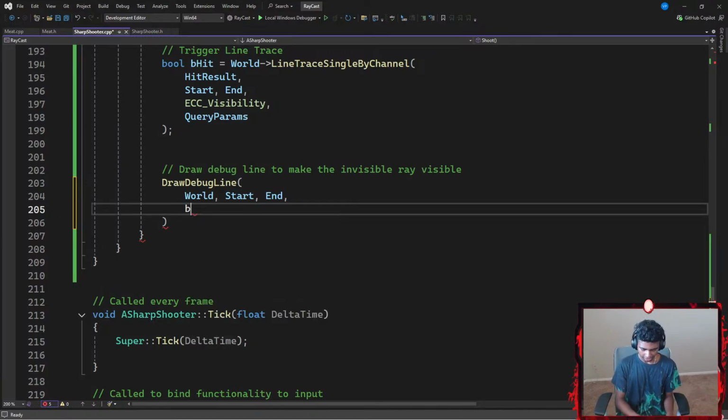Let's go with something like a boolean hit variable. If my bHit is set to true, then I want to do something. I'm gonna add a question mark. My FColor, the color of my ray, is gonna be something like red.